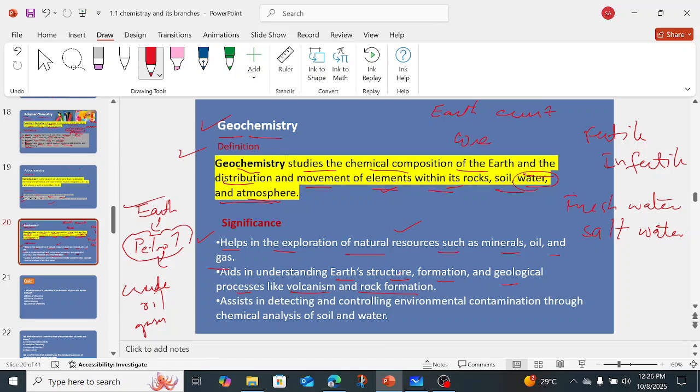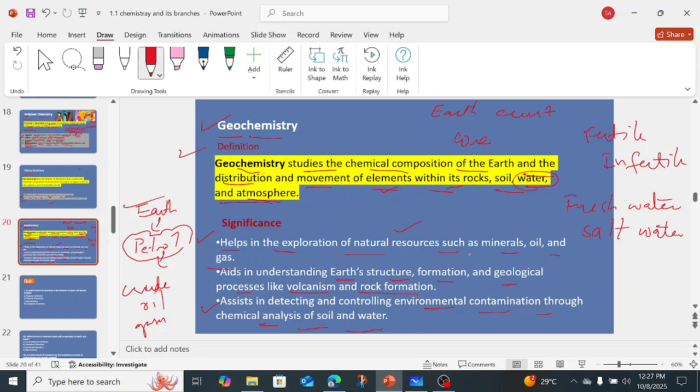As we know, scientists have examined and identified specific areas through which volcanoes erupt. So that we study by studying the earth. It also assists in detecting and controlling environmental contamination through chemical analysis of soil and water. And as I told you, there are different types of soil because different types of minerals are found there.